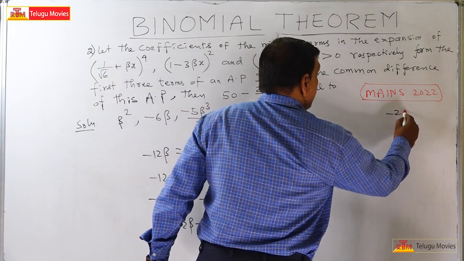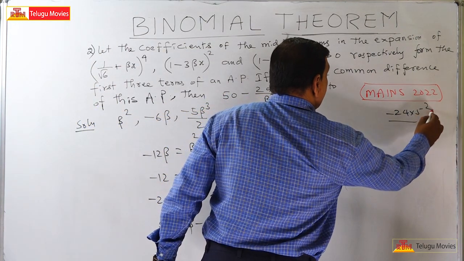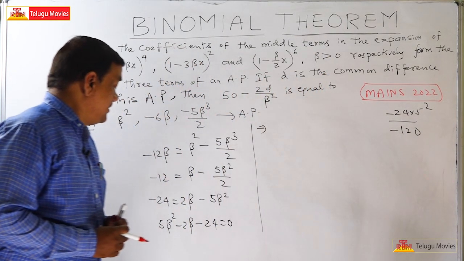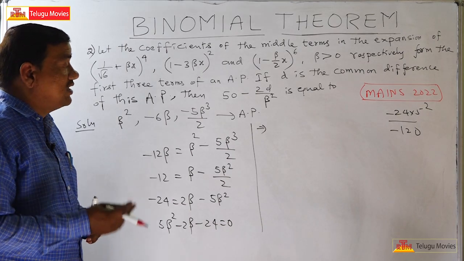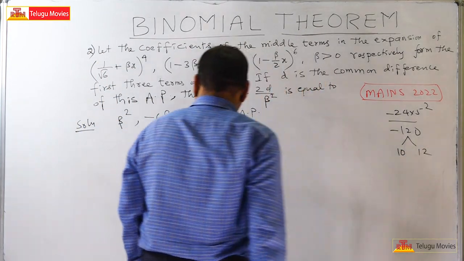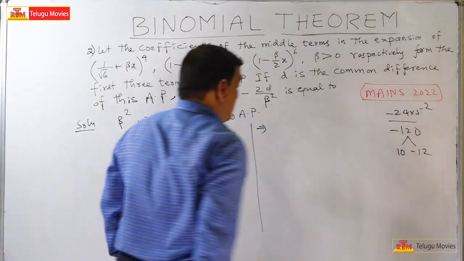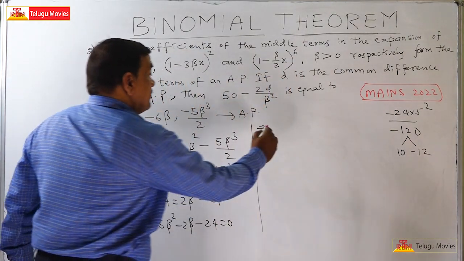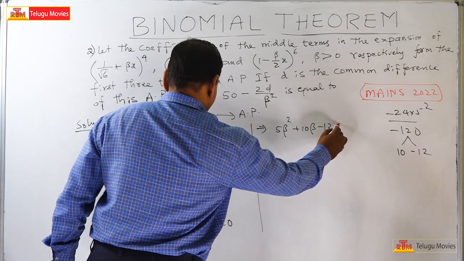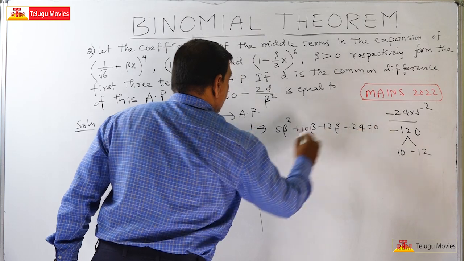So I am calculating minus 24 into 5, that is 120. So you have to get minus 12 times 10, where 10 into 12 is 120. Of course here minus will be there. So now 5 beta square plus 10 beta minus 12 beta minus 24 is equal to 0.